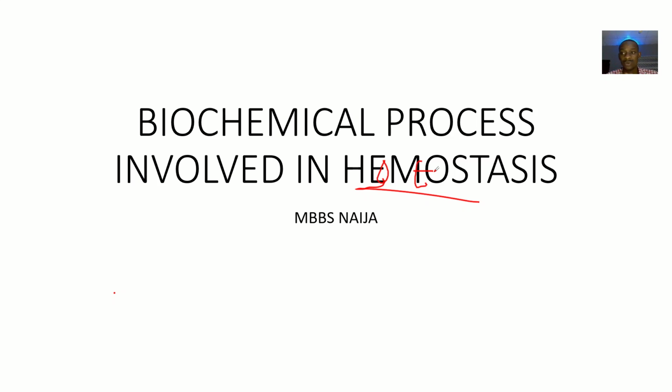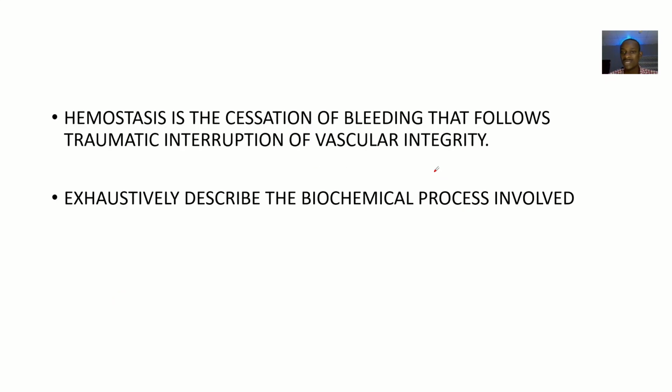they're just talking about blood. So the biochemical process involved in what? The process of blood clotting. So let's have the full question. They said that hemostasis is the cessation of bleeding that follows traumatic interruption of vascular integrity. Exhaustively, describe the biochemical process involved in this. It's quite simple, because the whole process of hemostasis is a series of reactions. All of them are biochemical processes, if you ask me.